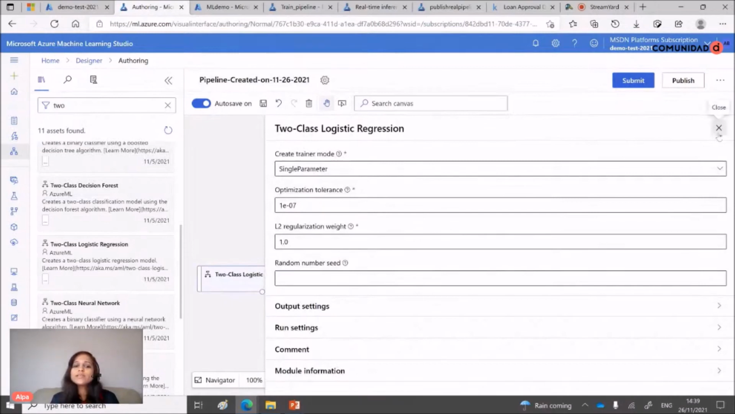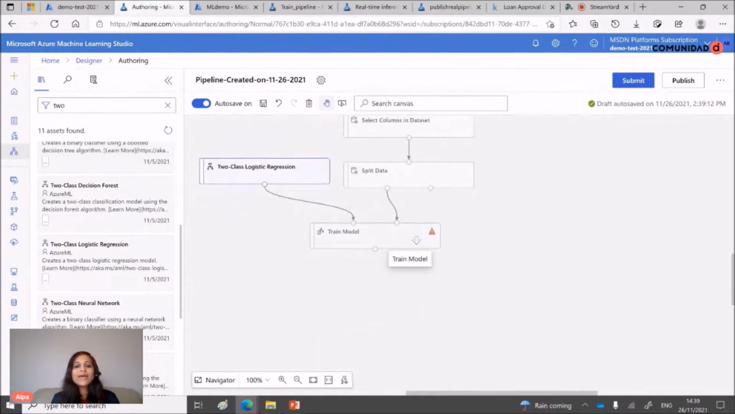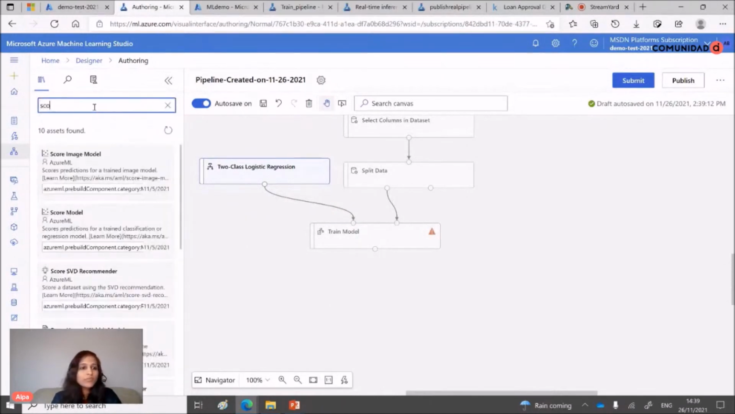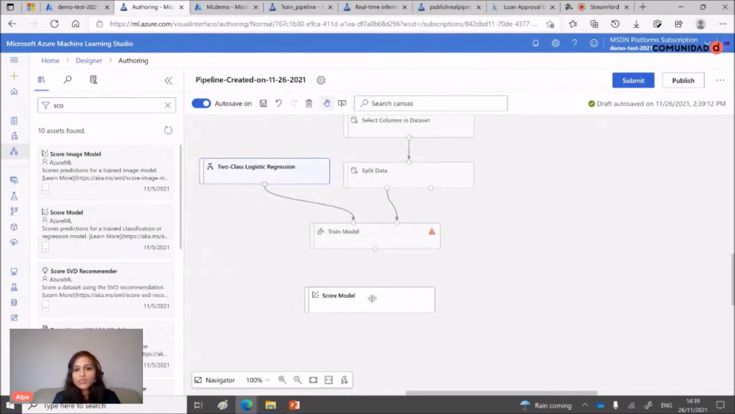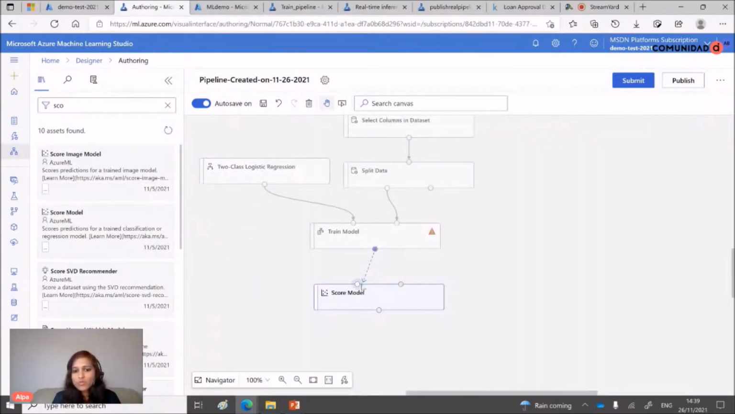So I'm using this algorithm, joining it, and applying it to a Train Model. Train Model has two inputs: it has the algorithm and it has the training data. So that's it. Once that's done, I can add a Score Model because I want to score my model. You just drag and drop it here. This way it scores my model.